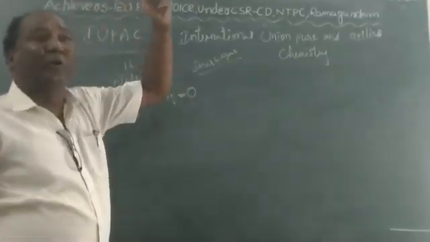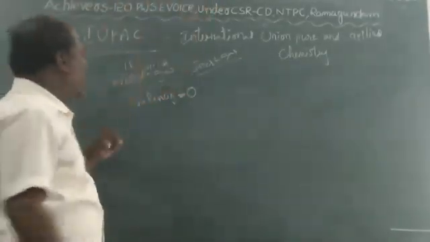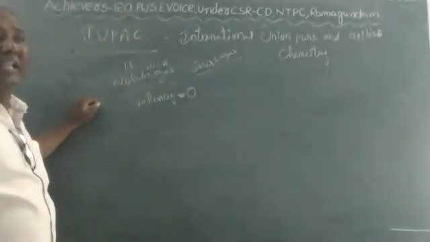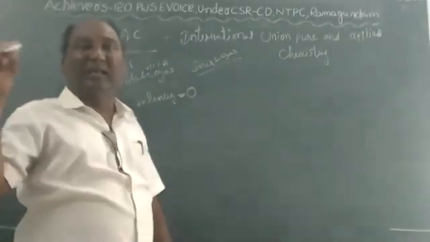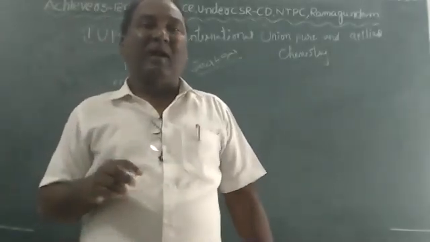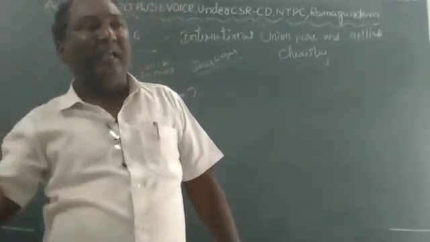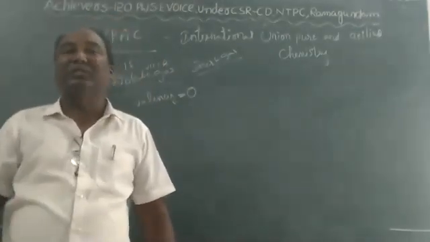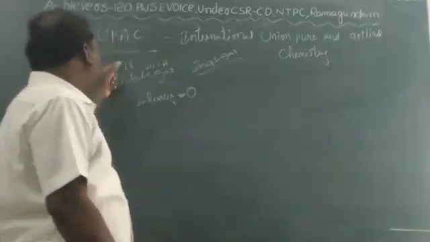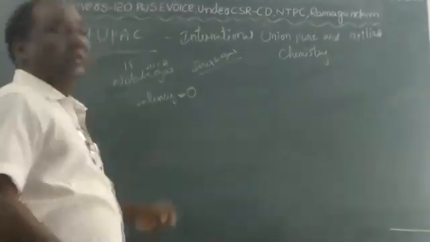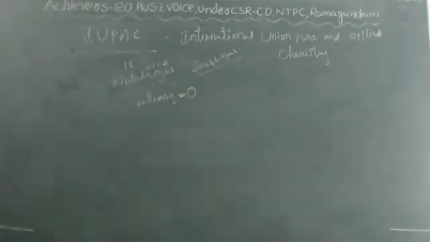But their outermost shell consists of 8 electrons, except helium. Do you understand, children? Except helium, all the inert gases have 8 electrons in the outermost orbital. The valency of inert gas elements is 0.